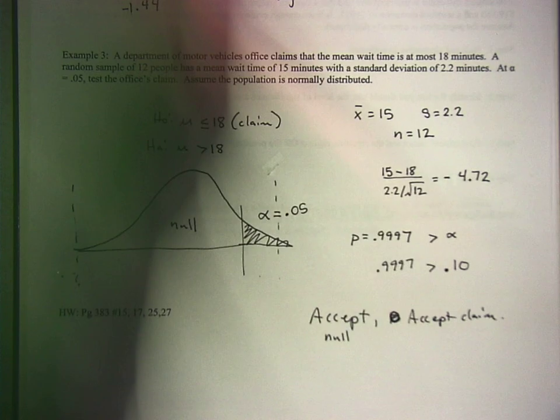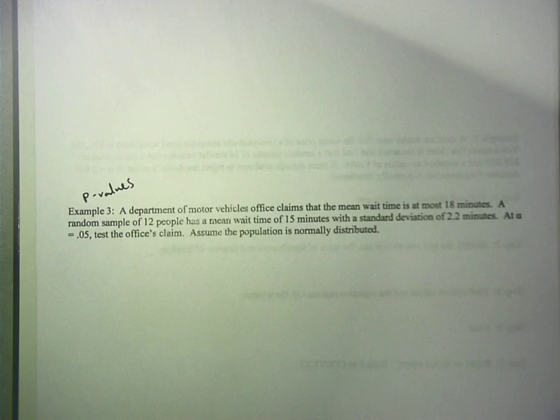I've got example 2 done, but I'm going to let somebody else do it for a prize. Let me just clarify so you know you're right. Everybody ready? This is the left-tailed test. For example 2, the edge of the rejection region should have been negative 1.44. Your test statistic should have been negative 3.61, which means you reject the null and accept the claim. Decide if you want to come up here with your partner.